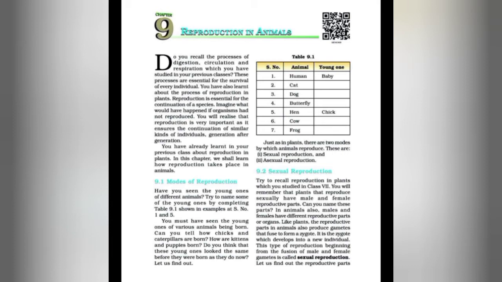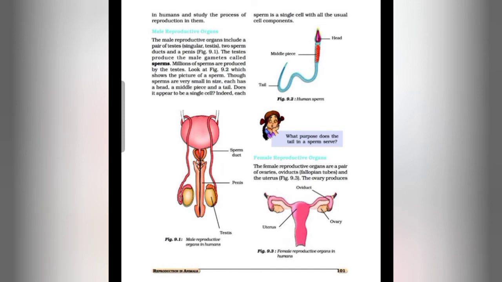Let us find out about the reproductive parts in humans and study the process of reproduction in them.